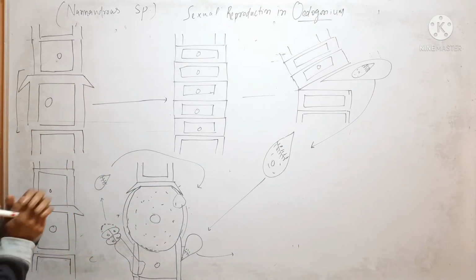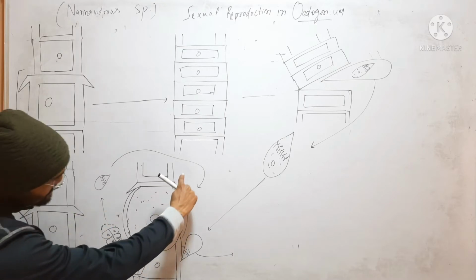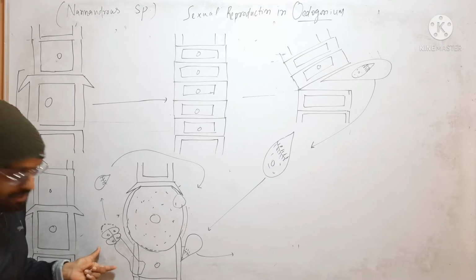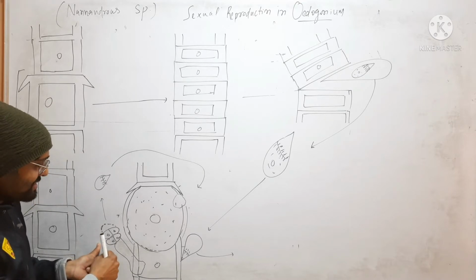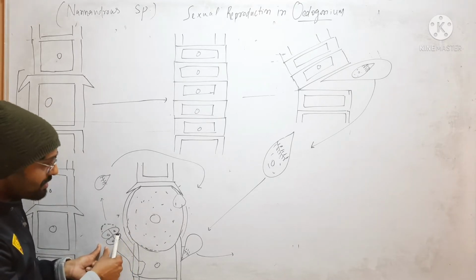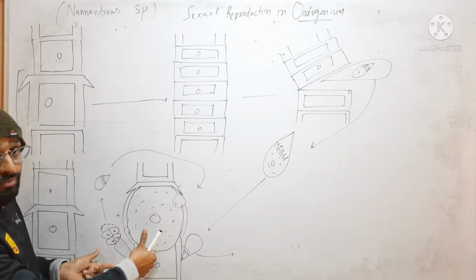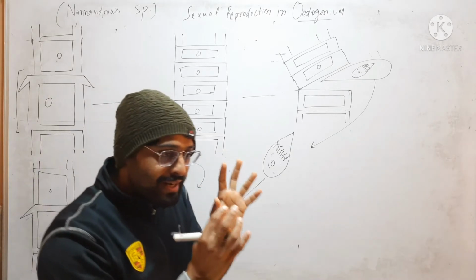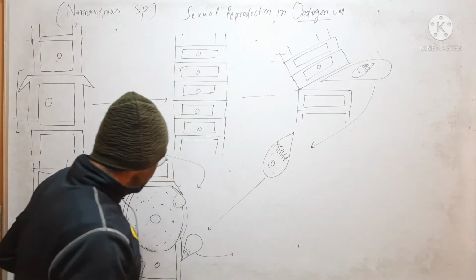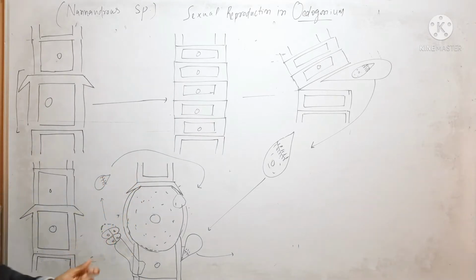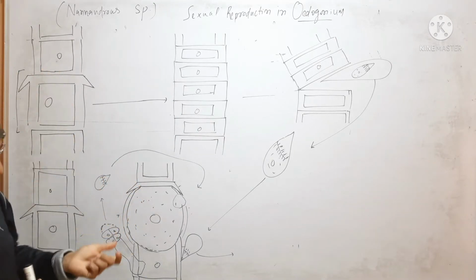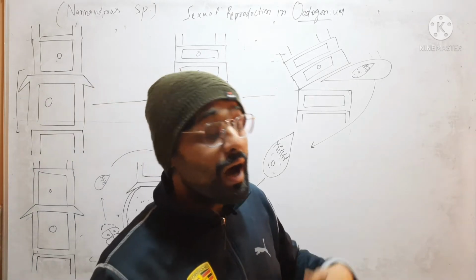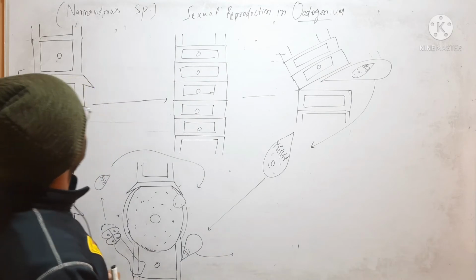Here in this Nanandra species you can see that this is a female filament which has oogonia, and this is a male filament. This short filament is a male filament. You can see clearly that this filament is different from this filament in morphology. That is why this species is called Nanandra species, because its male filament is a short, dwarf filament. That is why it is called Nanandrous. So in this video we will discuss how sexual reproduction occurs in Nanandrous species of Oedogonium.